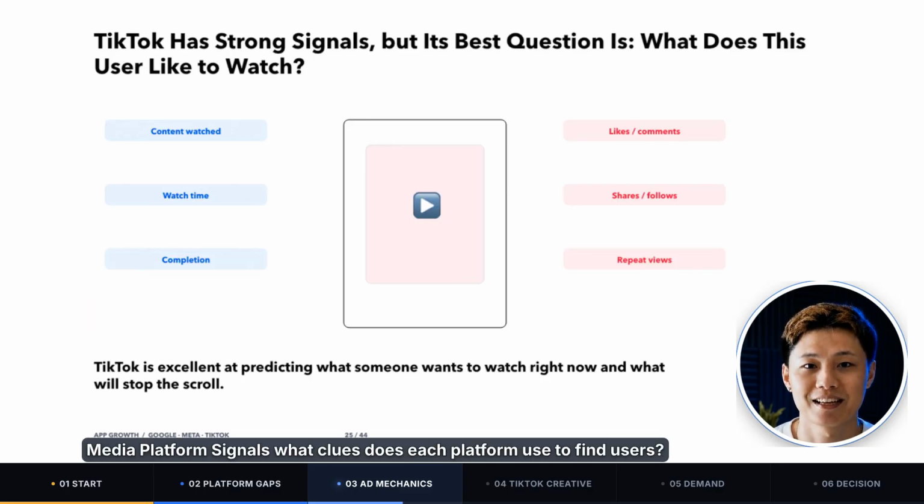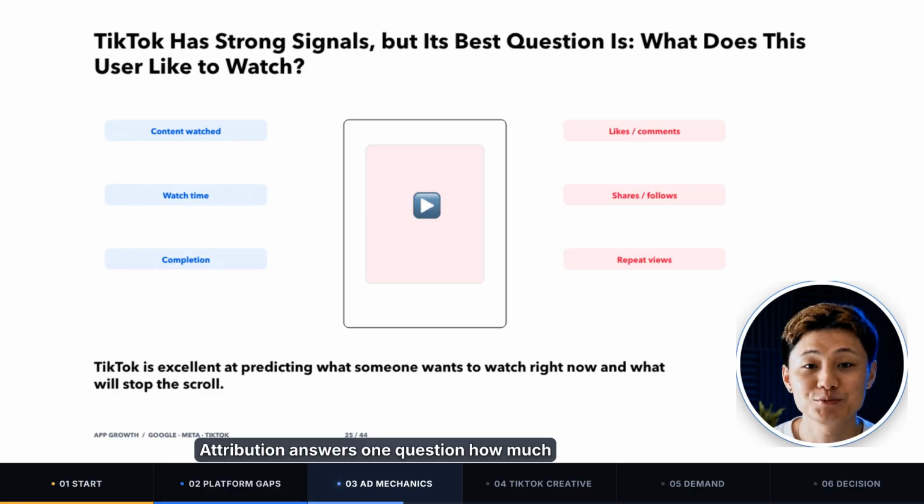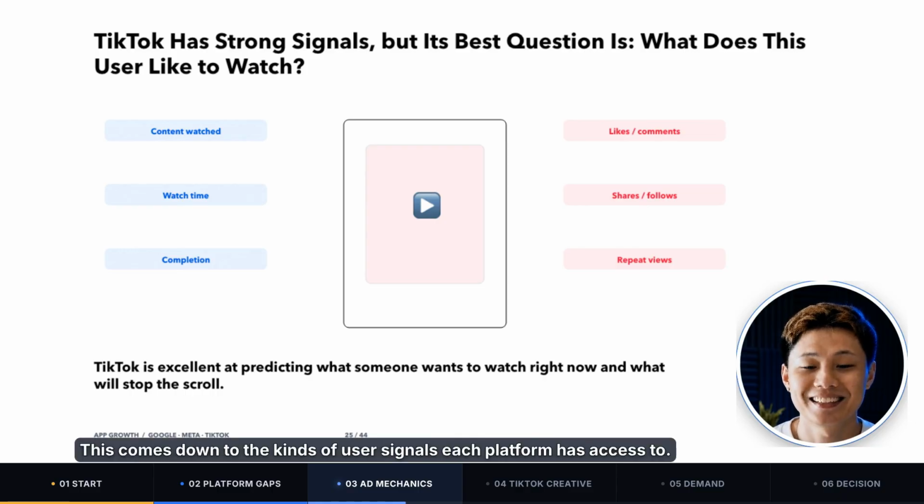Media platform signals. What clues does each platform use to find users? Attribution answers one question: how much conversion feedback can the platform receive? The next question is, once the platform has that feedback, what signals does it use to find the next user? This comes down to the kinds of user signals each platform has access to.